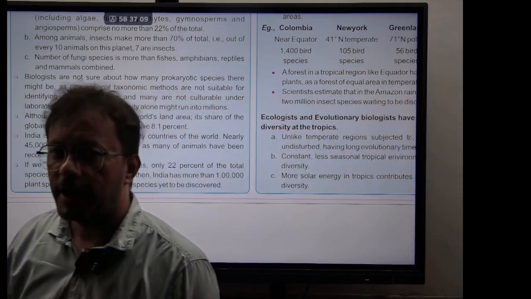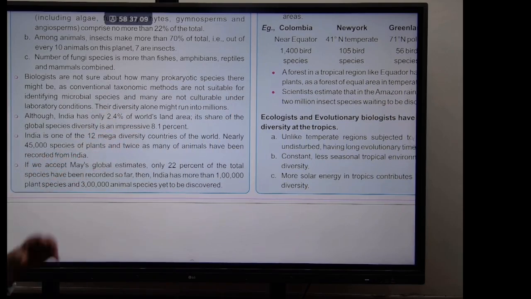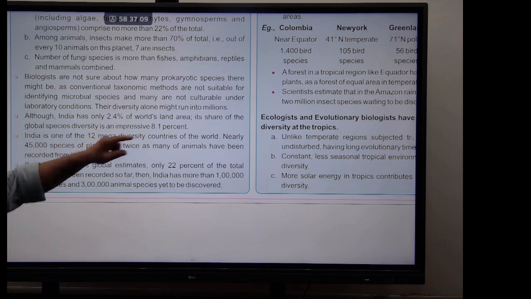Then look at India. India has only 2.4% of the world's land area, but its share of the global species diversity is an impressive 8.1%. So this chapter is all about the numbers. Very, very important. There will be at least one question from here. What is the land area occupied by India in the world, guys? 2.4%. What is the species diversity?